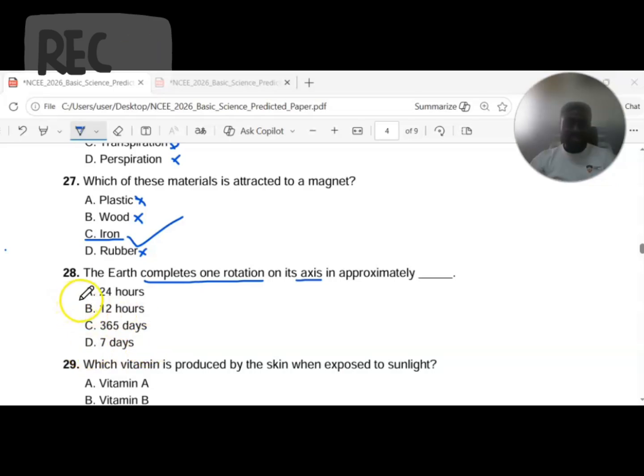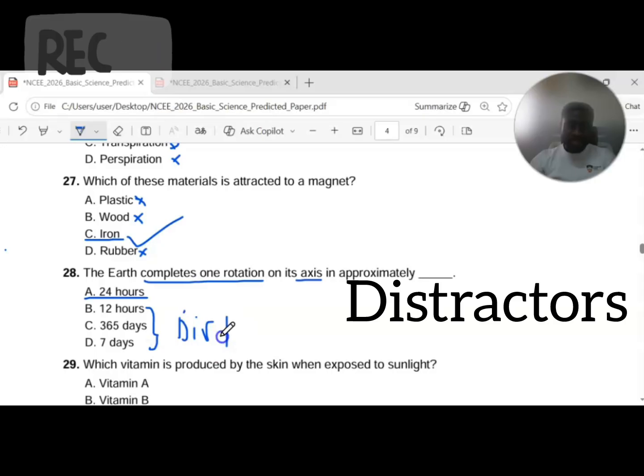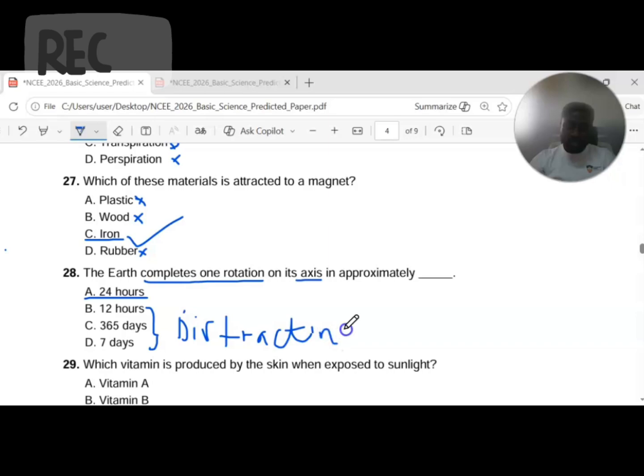The correct answer is option A, 24 hours, which makes 1 day. So Earth's rotation causes day and night, and day and night occur in a space of 24 hours, which is 12 hours daytime, 12 hours night time. The other answers here are distractors. As I always say, they are meant to distract your thinking process, so that if you're not careful, you pick one of them as the option, and that would mean failing the question.